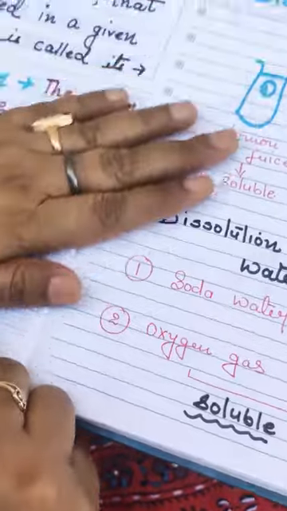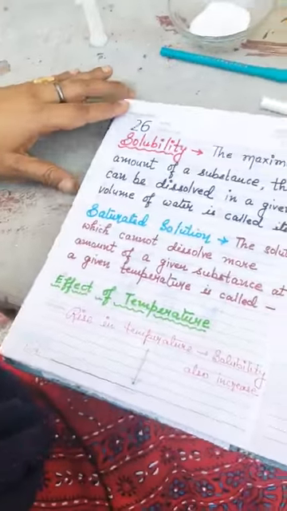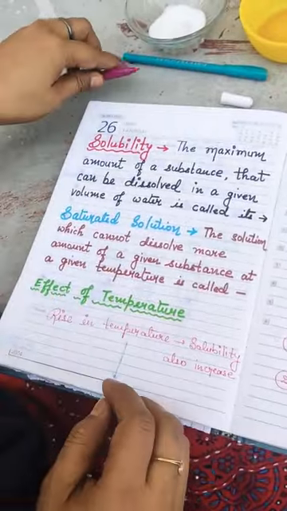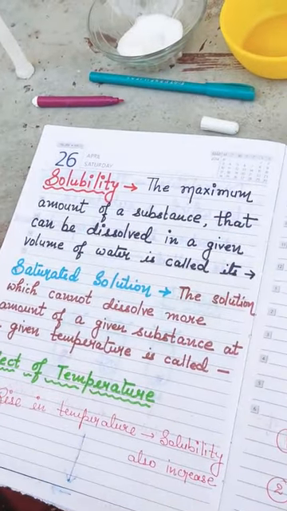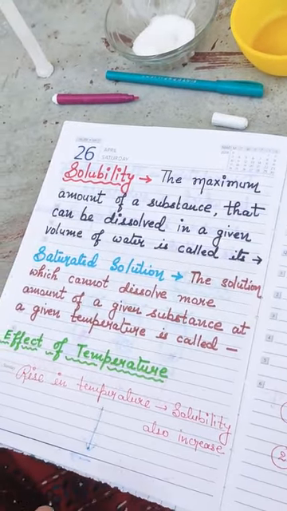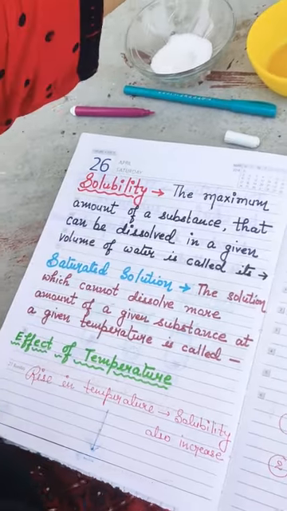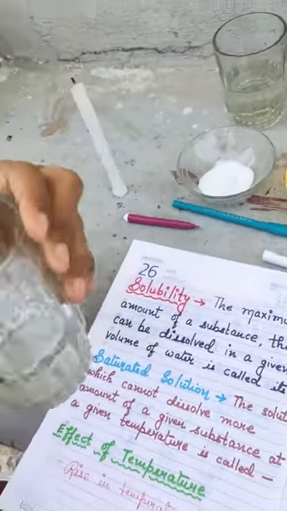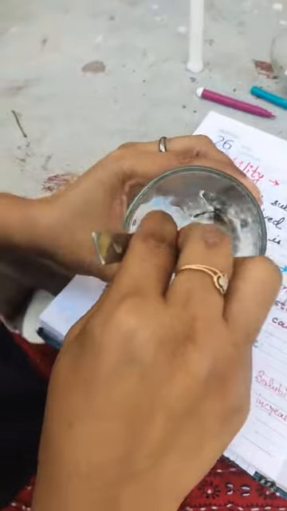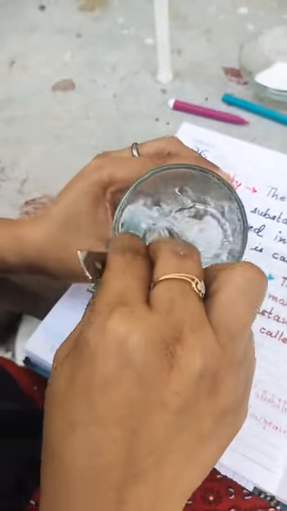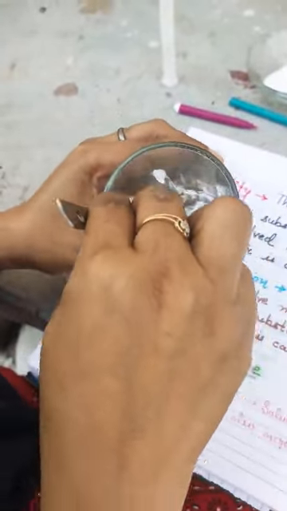The next one. Now what is the meaning of solubility? Solubility means the maximum amount of a substance that can be dissolved in a given volume of water. Now you can see here. There is a glass of water and I dropped some crystals of sugar into it. And you can see some of the crystals are still visible in it. Clear?